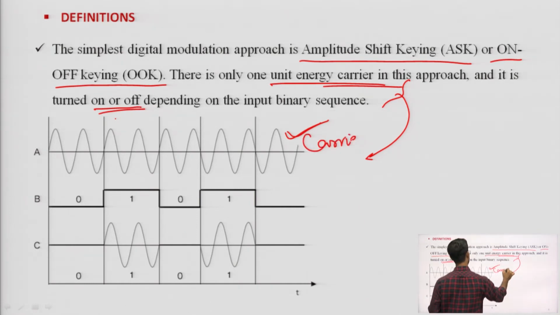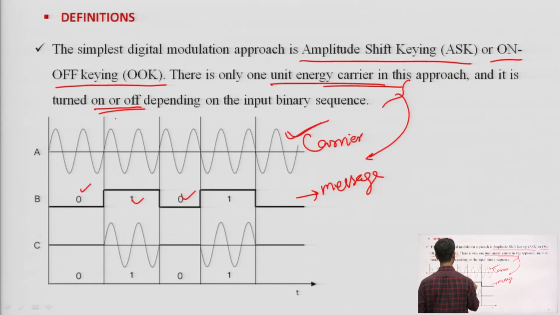This is your carrier signal, and this B is nothing but your message signal, in the form of 0 1 0 1. If 0 is there, then our carrier is now 0.